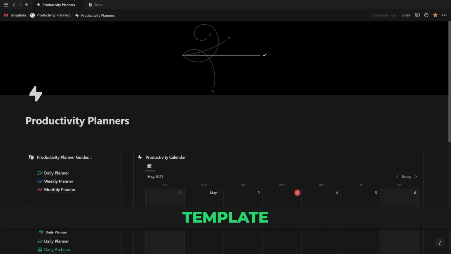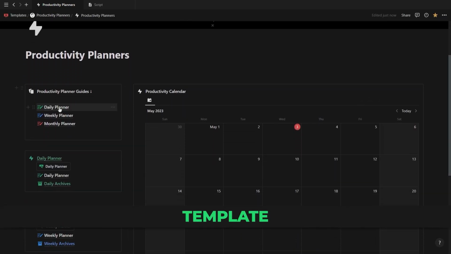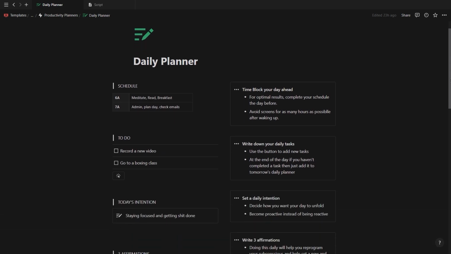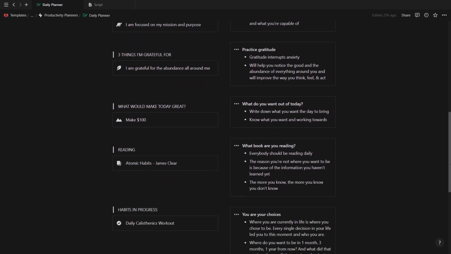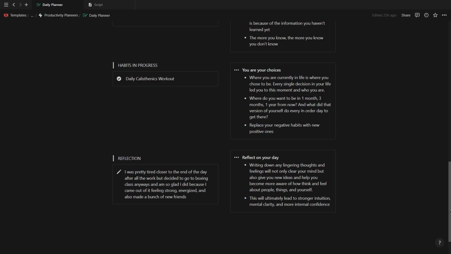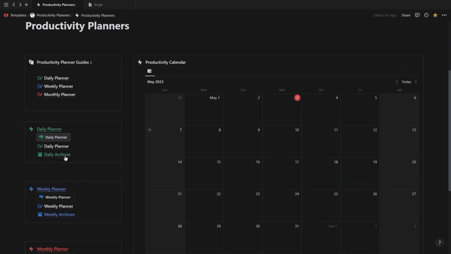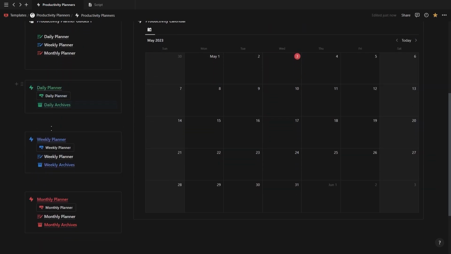When you duplicate this template, you'll see you have a section containing 3 guides for the 3 planners, describing what everything is for, how to use it, and with some examples. Then you have your 3 productivity planners, each with a button that will load a new version of that planner, and an archive page where you can drop the planner into when you're done.